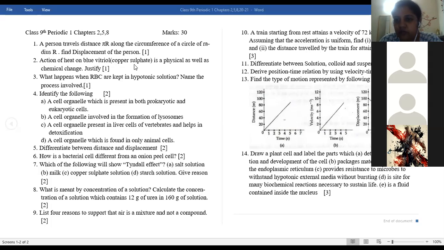Ma'am, in our textbook, it's given suspension and colloid. Yes, ma'am. This depends on how fine their particles are. Ma'am, so in the exam, if they ask milk of magnesia, then you have to write it as suspension, right? Suspension. Okay, you have to write it as a suspension.